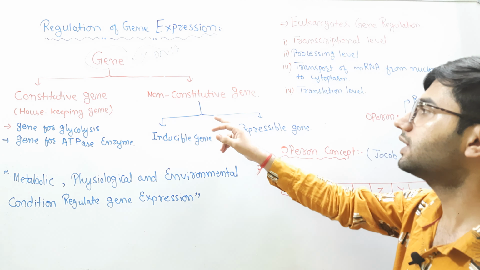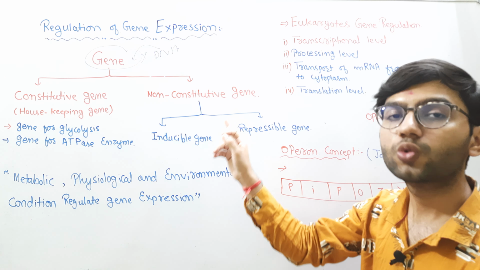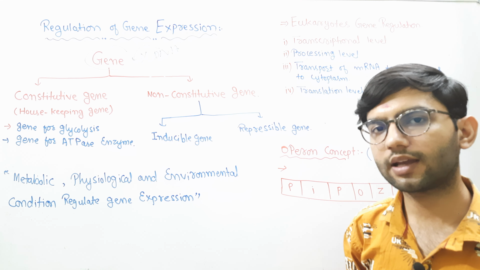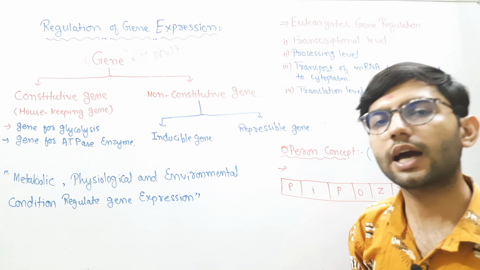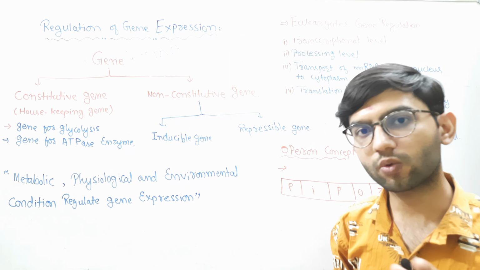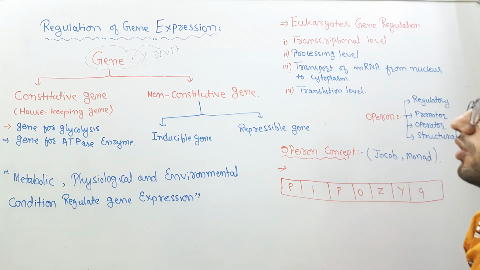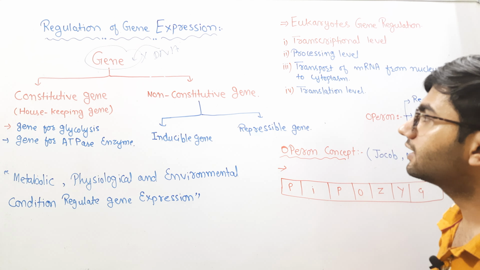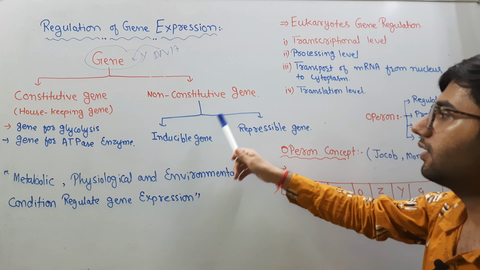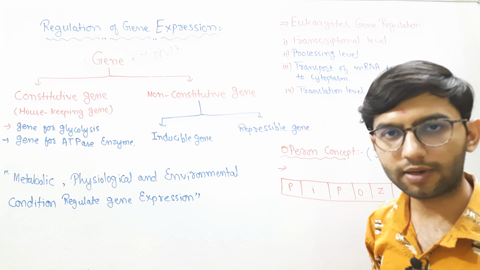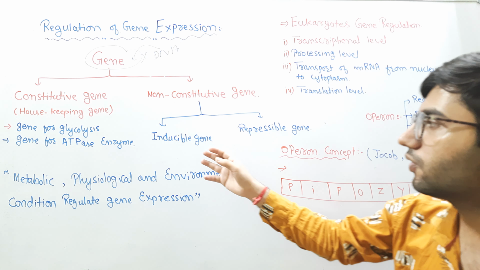Another category of genes is non-constitutive genes. Those genes are not expressed continuously inside the cells. They are expressed only when they are required. If they are not required, they will not be expressed. These are known as non-constitutive genes. Further, the non-constitutive genes are of two types: inducible genes and repressible genes. What do we mean by inducible genes?